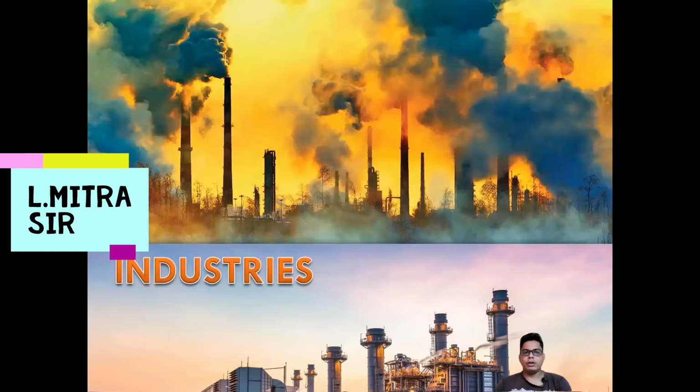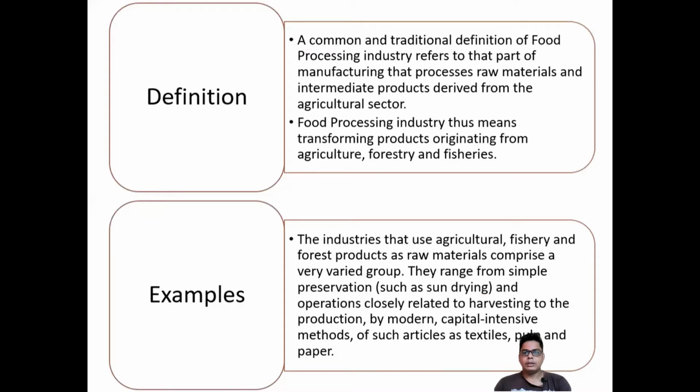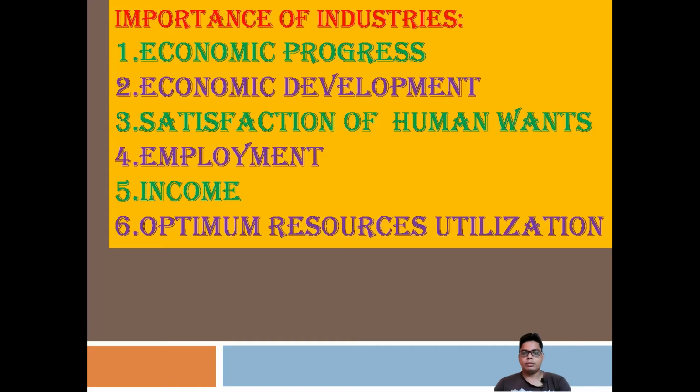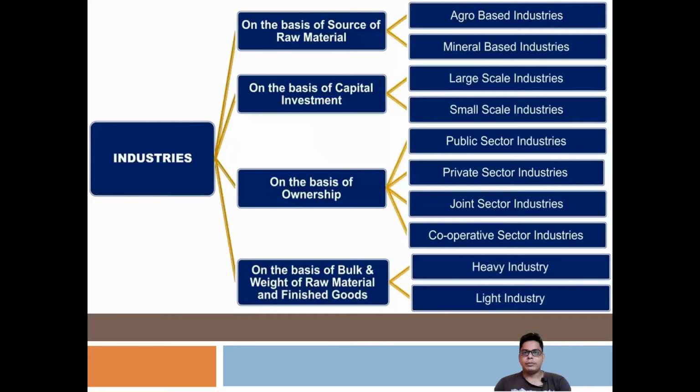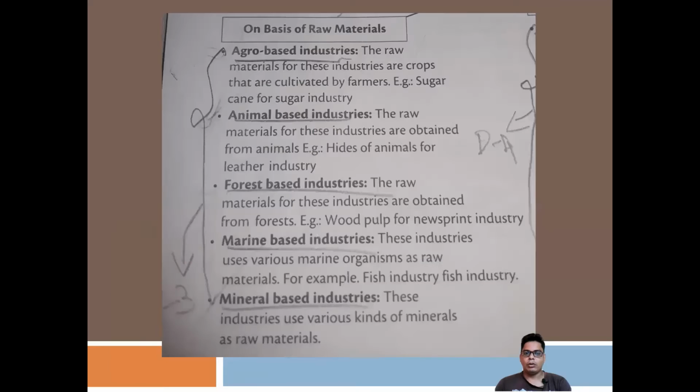In the previous video, we started a new chapter, that is industries. There we finished the definitions, the importance of industries, then the types of industries on the basis of raw material, investment, ownership, and the types based on raw material or finished goods. On the basis of size, we already discussed. All these things I already discussed.